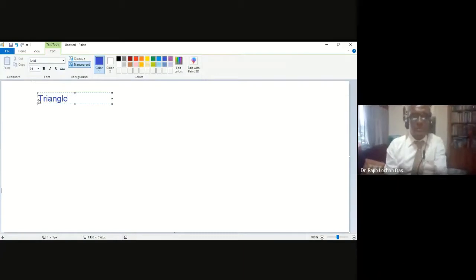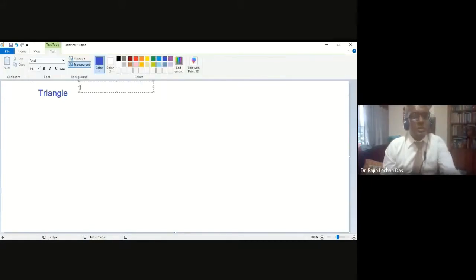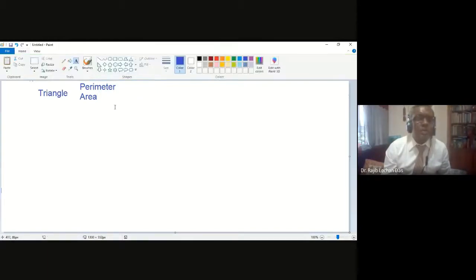So the first thing we will do is the triangle. We will talk about the triangle. About a triangle, you can have two things: one is perimeter and another is area, right? The triangle is a 2D shape, so it can have perimeter or it can have area. There will be no volume for a triangle, right?